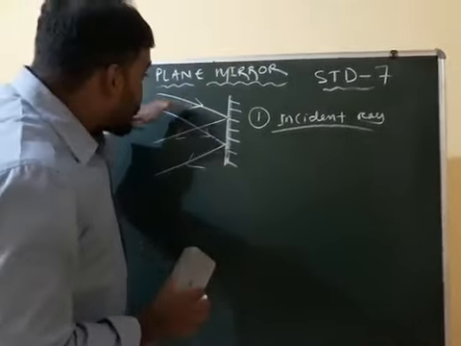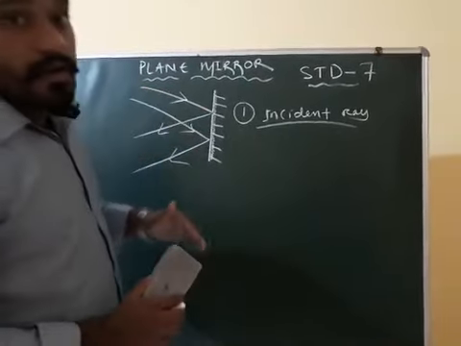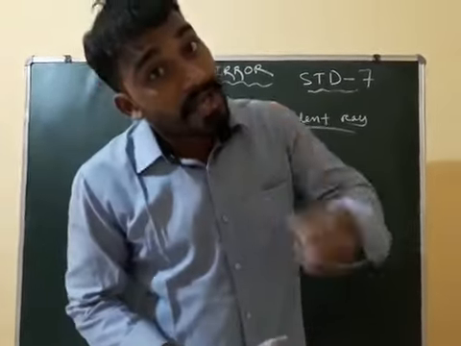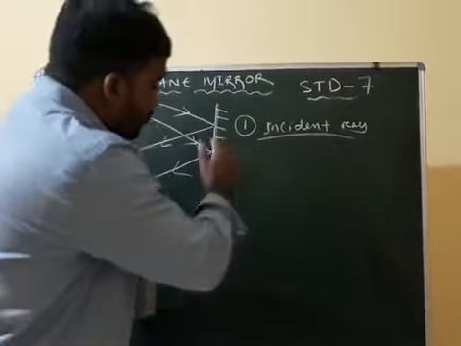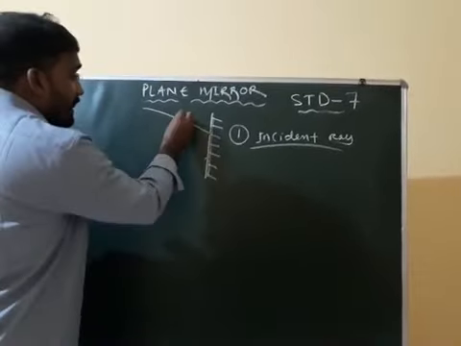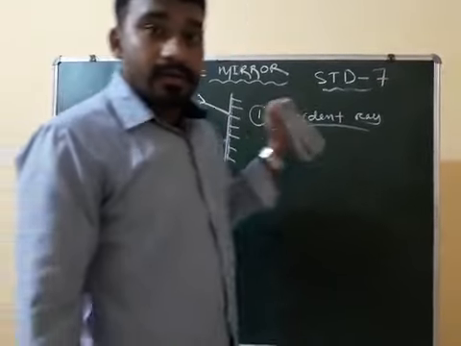The ray of light that falls on the mirror is called the incident ray. Understood?